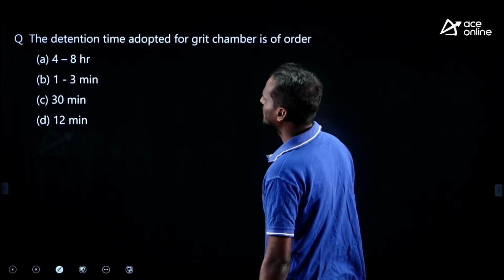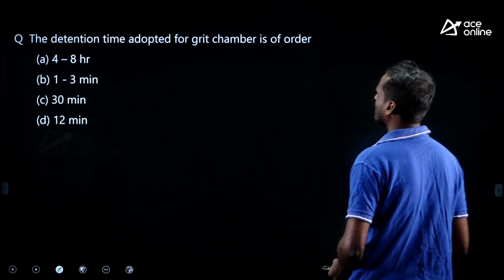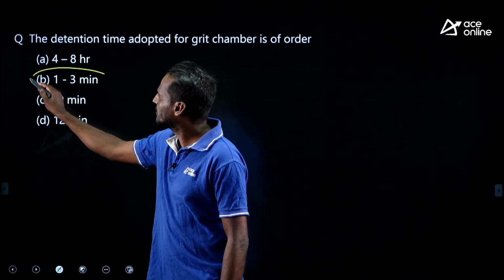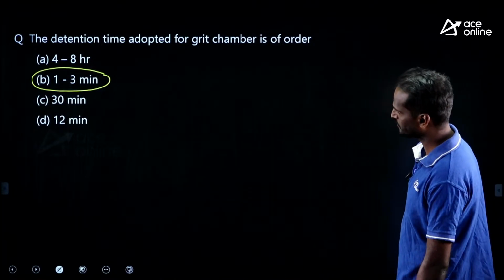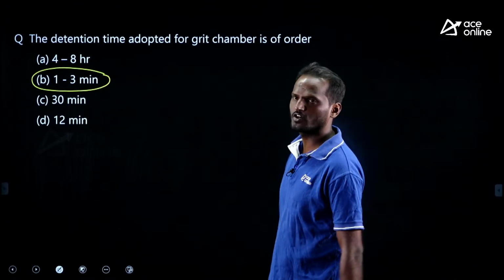Simple questions. See, the detention time adopted for a grit chamber is of the order of 1 to 3 minutes. That's it. This is the last question, I think. The detention time for a grit chamber is 1 to 3 minutes.